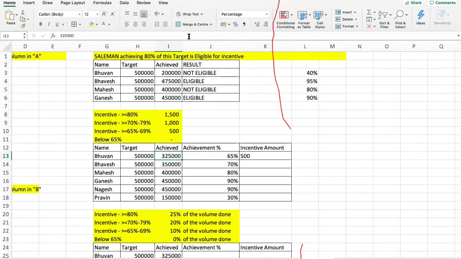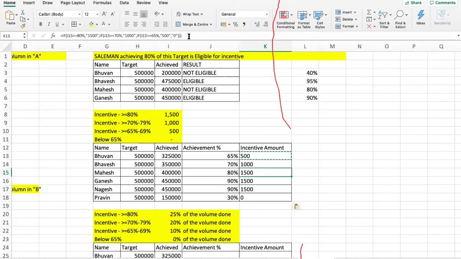See what our incentive says. If he has achieved anything greater than or equal to 65 and 69, he should get rupees 500. I copy this and I press enter. Anything between 70 and 79, he should get 1,000 rupees. Anything above 80%, he should get 1,500. And anything less than 65, he should get 0.